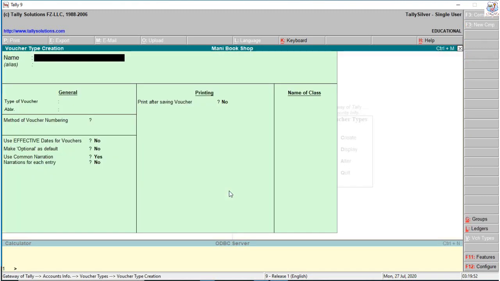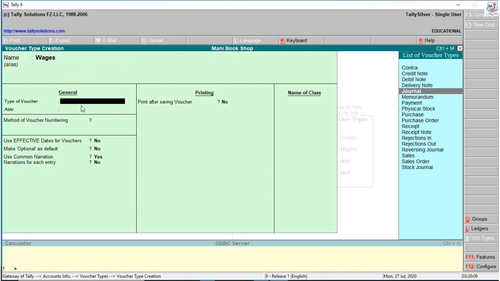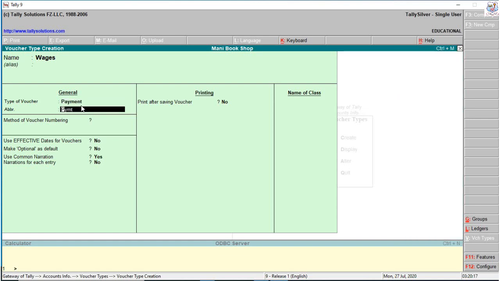So if you want to create any voucher, click create voucher and enter all the details. It is easy to create a voucher. For example, I create wages. For the wages voucher, the types of voucher are payment voucher, receipt voucher, sales, debit note voucher, credit note voucher. I select payment voucher.